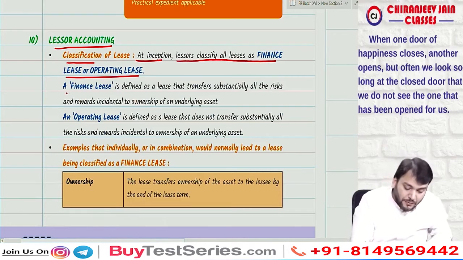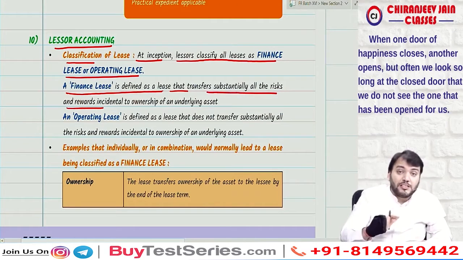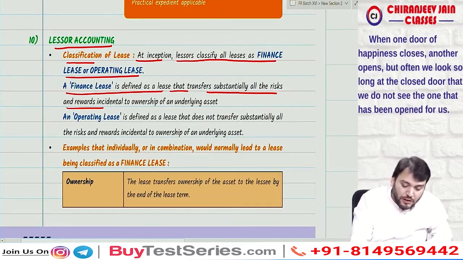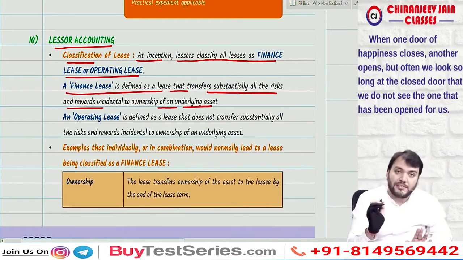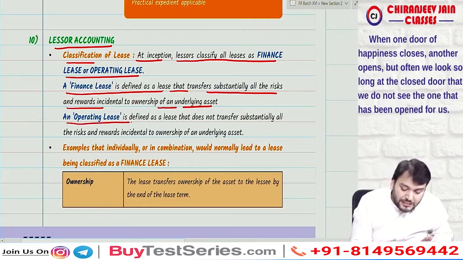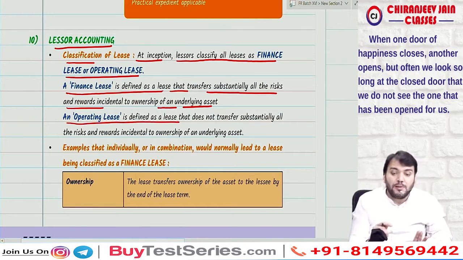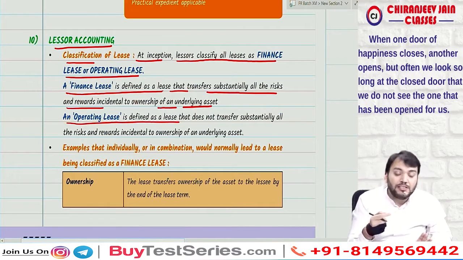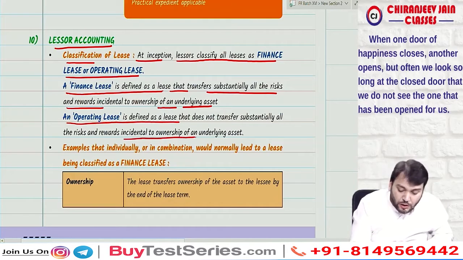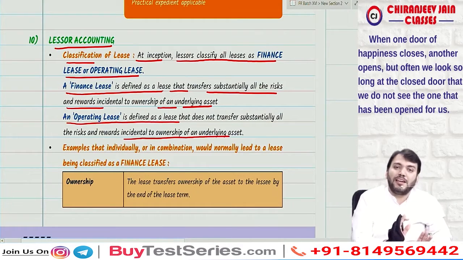A finance lease is a lease that transfers substantially all the risk and reward incidental to ownership of an underlying asset. An operating lease is a lease that does not transfer substantial risk and reward incidental to ownership of the underlying asset.